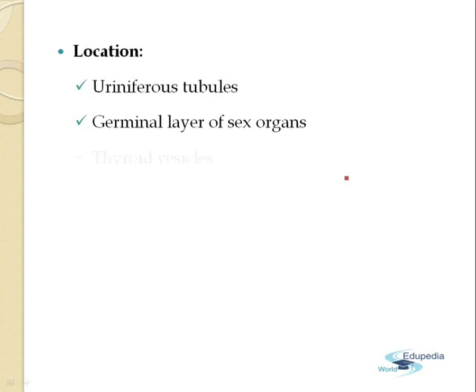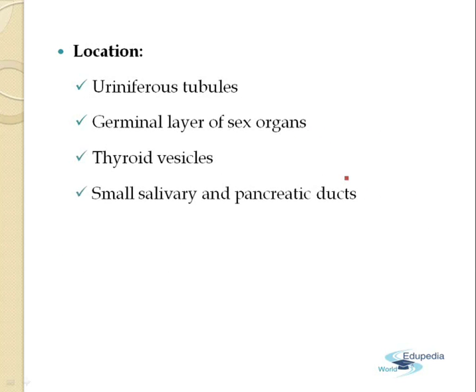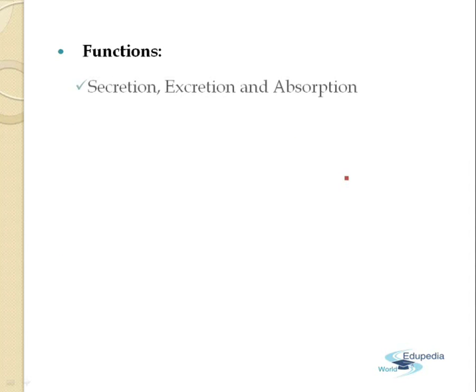Regarding their location, they are found in the uriniferous tubules, they are found in the germinal layer of the sex organs, they are found in the thyroid vesicles, they are found in the small salivary and the pancreatic ducts.